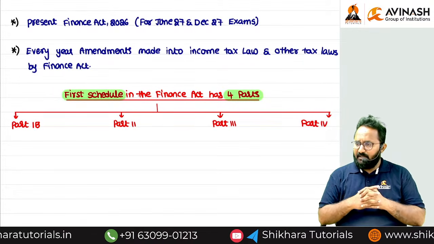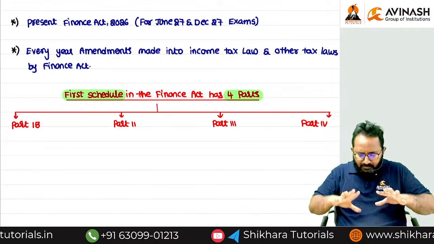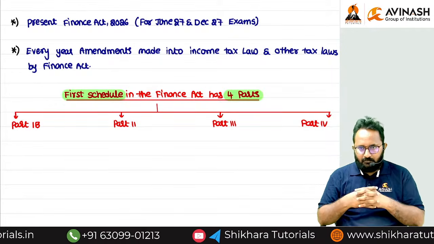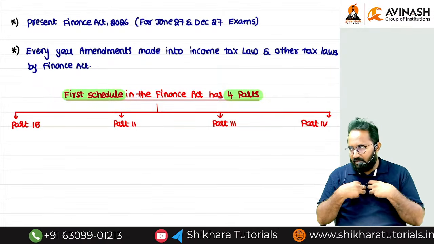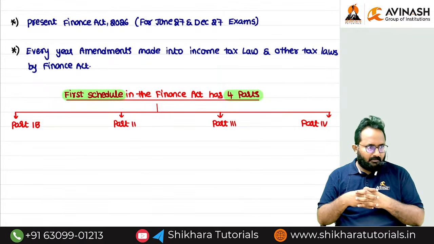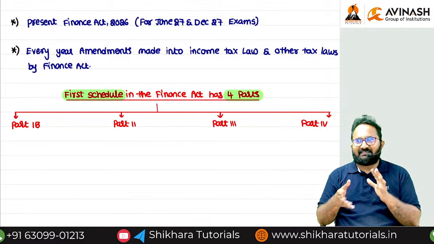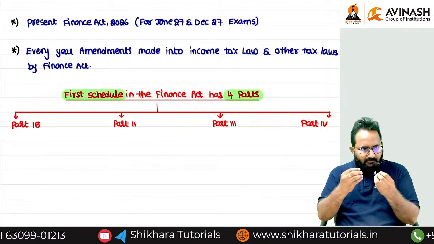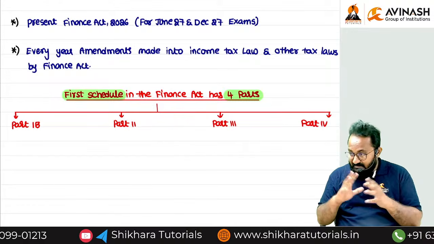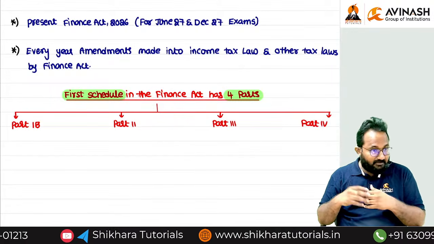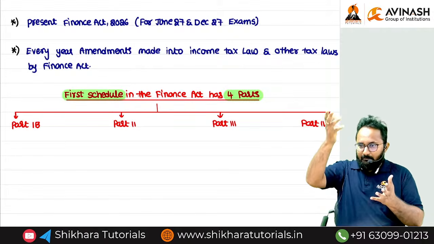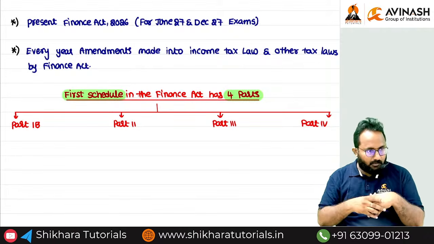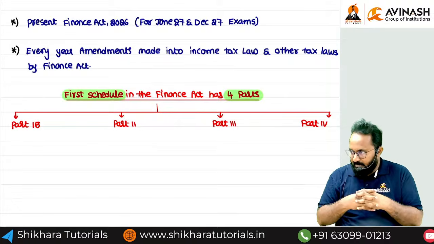Every year in the Finance Act, we have to change these parts in the first schedule. Mostly during the month of February, we get changes in tax rates. That is a buzz everywhere. The tax rates changed for individuals, tax rates changed for salaried employees. Like that, rebate limits are updated, up to 12 lakh no need to pay tax. Many discussions will be circulated.